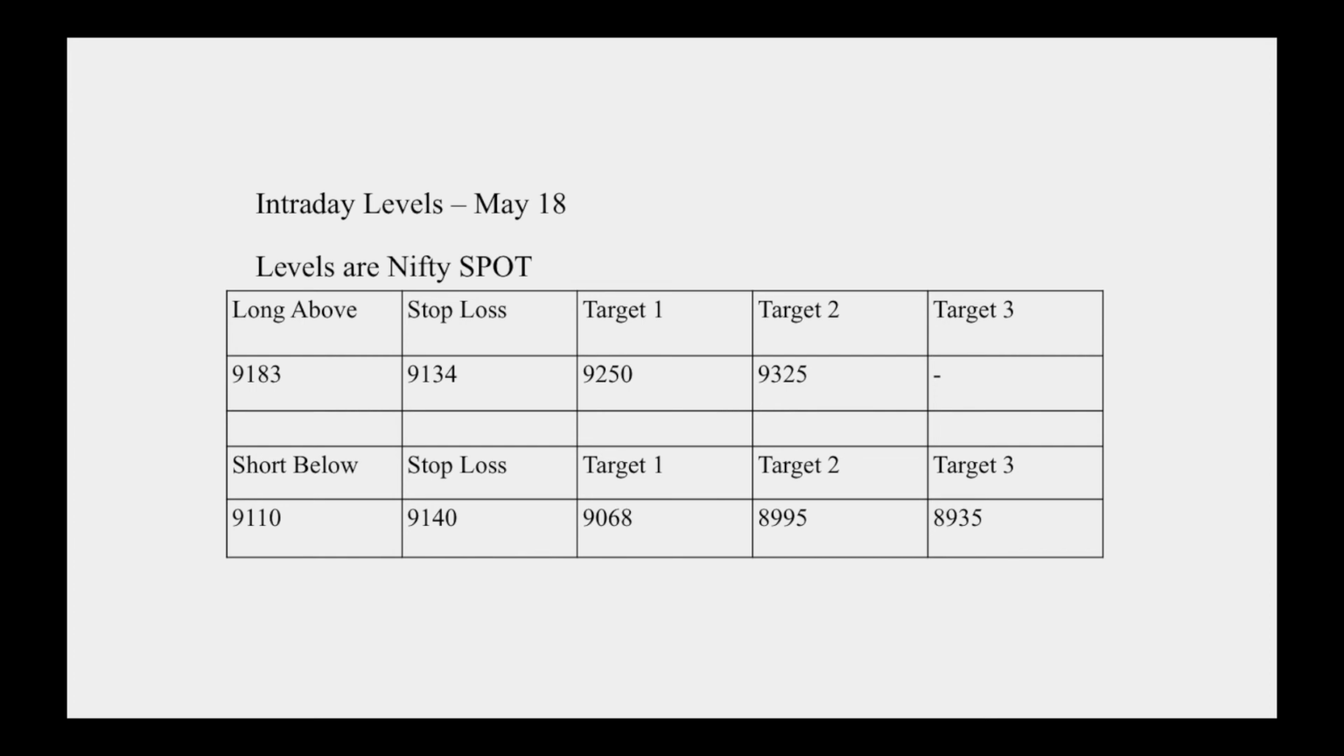We should go long above 9183 with a stop loss of 9134. Targets are 9250 and 9325. We should go short below 9110 with a stop loss of 9140 and the targets are 9068, 8995 and 8935.